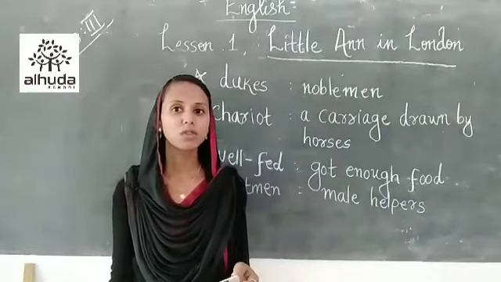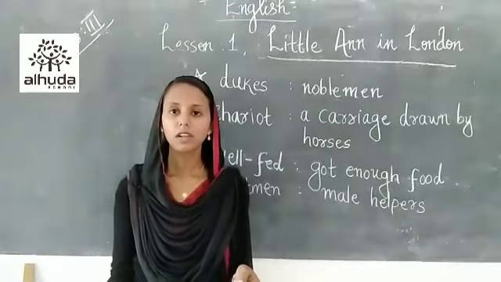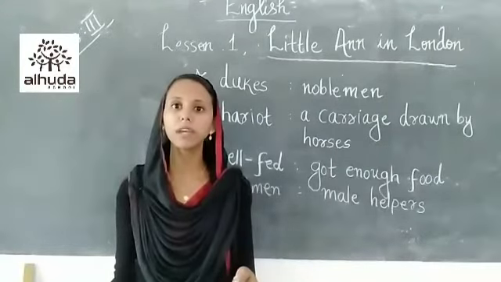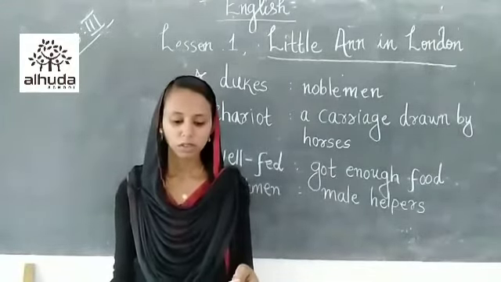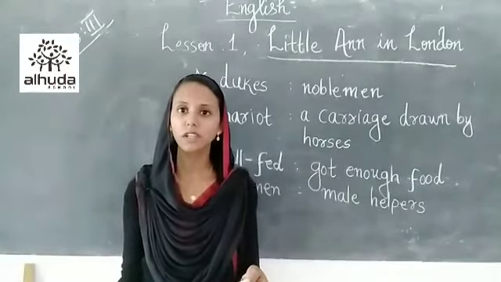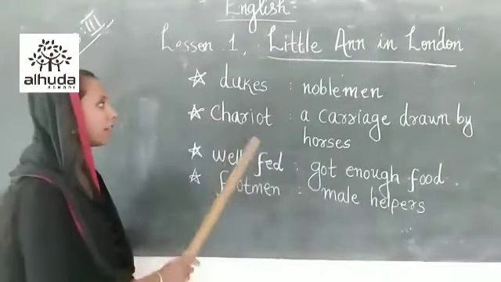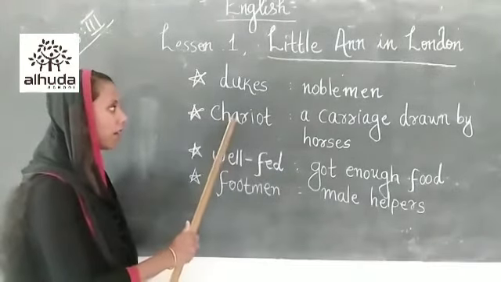So, when they passed through this Cavendish Square, Anne and her mother saw a chariot in front of a big house. There is a new word, the first one, chariot. Okay, underline the word chariot. Chariot spelling is C-H-A-R-I-O-T.